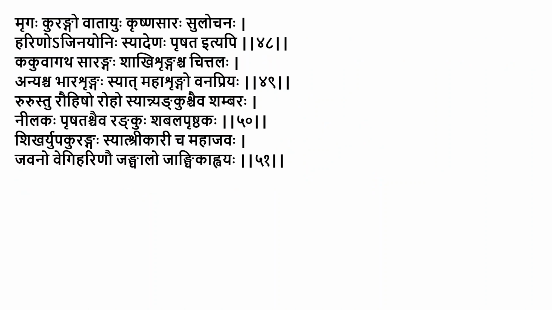Now about these species you get the literature, but to identify them in the current situation is quite difficult. The description of them would be Mrigah, Kurangah, Vatai, Krishnasarah, Sulochana, Harino, Ajinayonihi, Syad, Yedah, Prishata, Ityapi. Now, my purpose of quoting this is to show that the use of these animals as a source of food was quite popular, and different synonyms and their descriptions are available in the text.